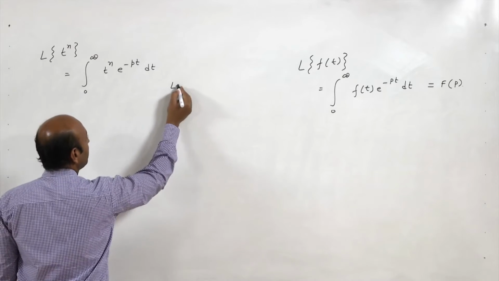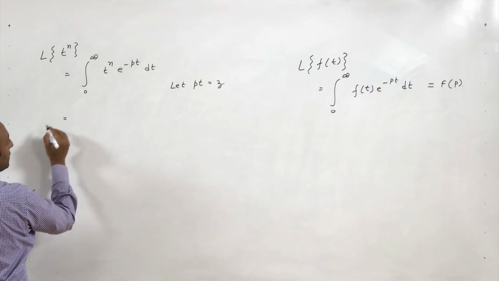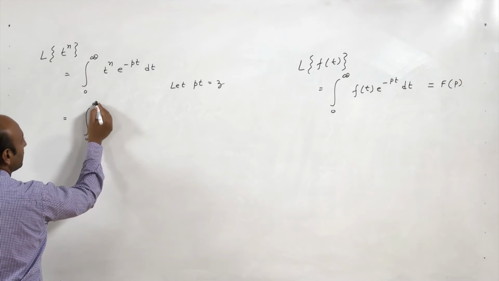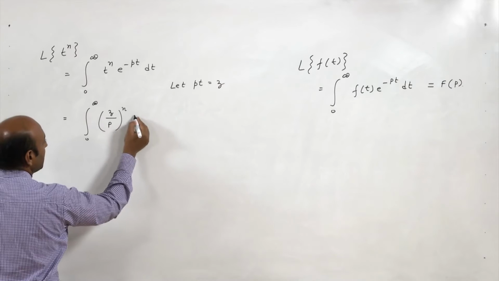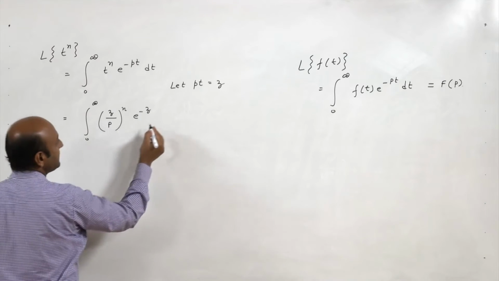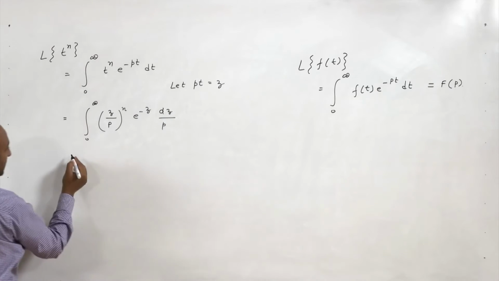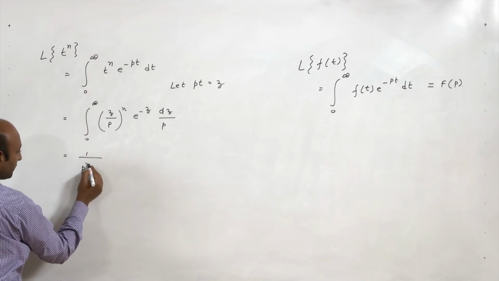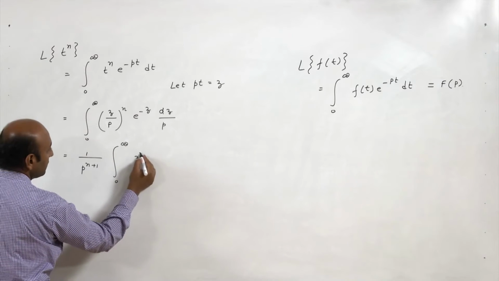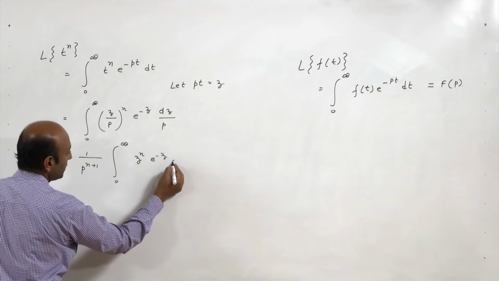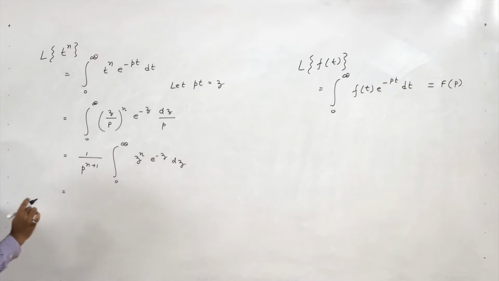Now, let pt be equal to some variable, say z. So, it will be nothing but integral 0 to infinity (z/p)^n e^(-z), and dt is nothing but dz/p. So, it is 1 upon p^(n+1) integral 0 to infinity z^n e^(-z) dz, and this function is nothing but the gamma function.